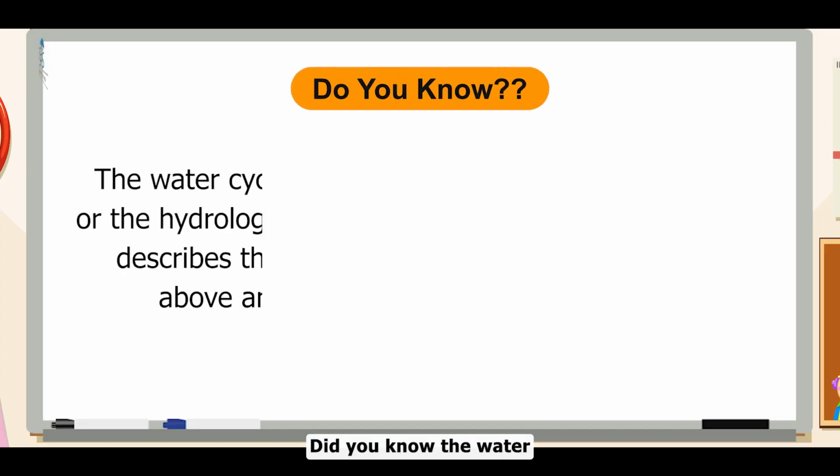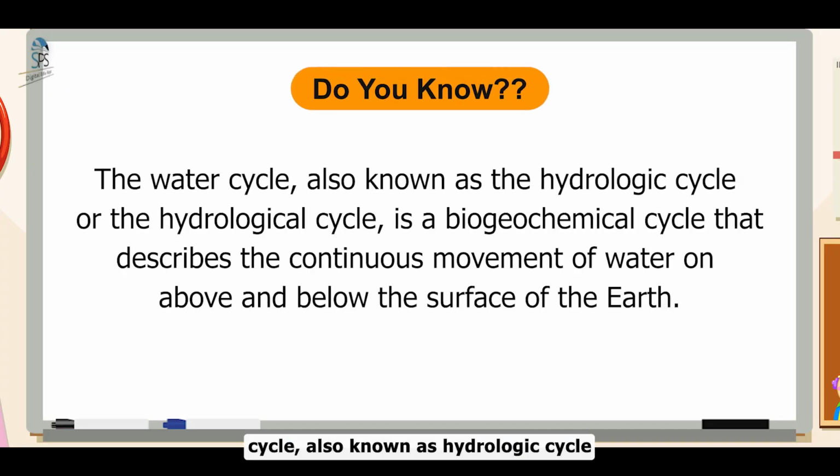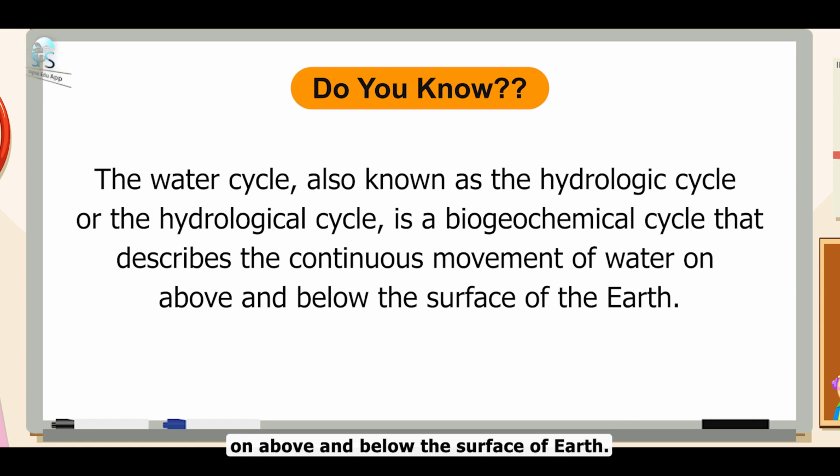Did you know the water cycle, also known as the hydrologic cycle or the hydrological cycle, is a biogeochemical cycle that describes the continuous movement of water on, above and below the surface of the earth?